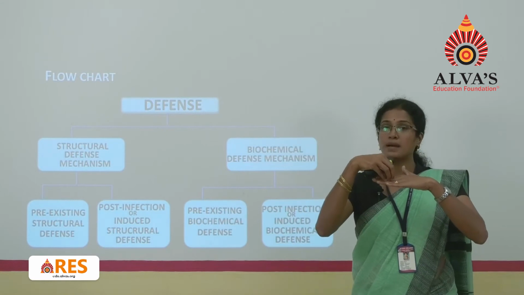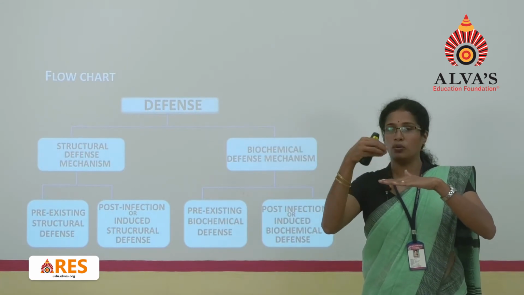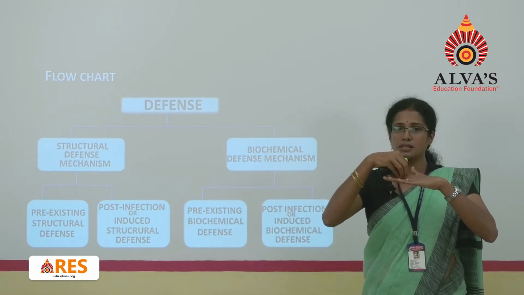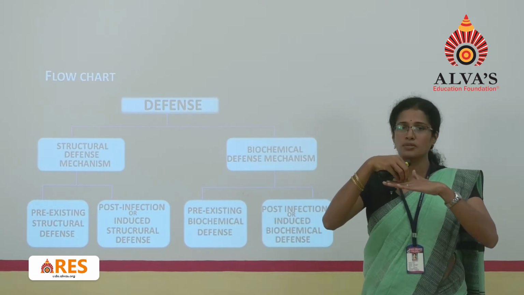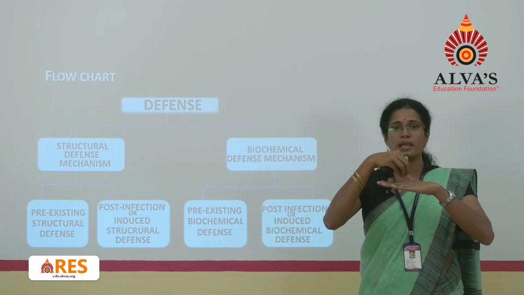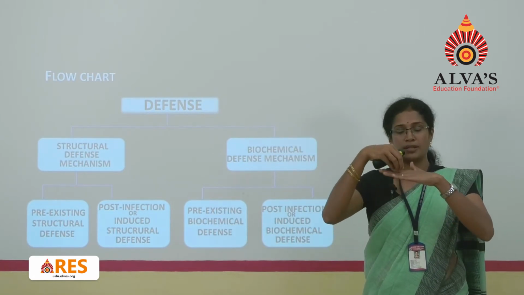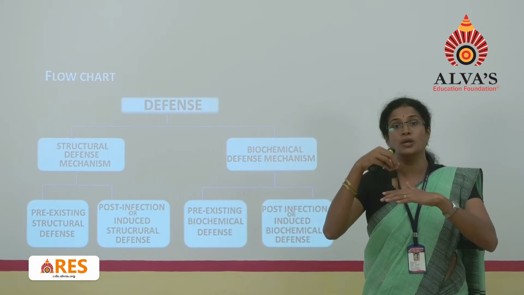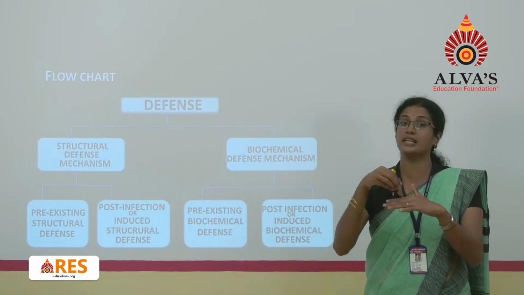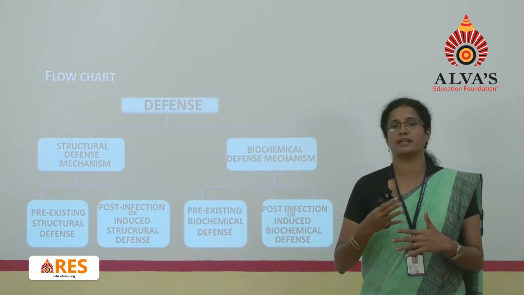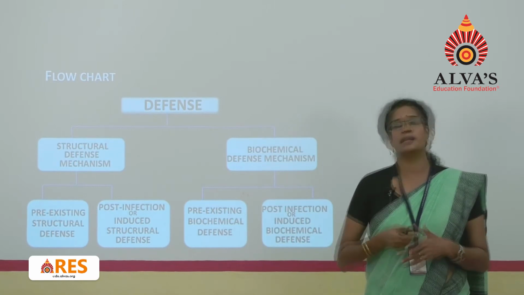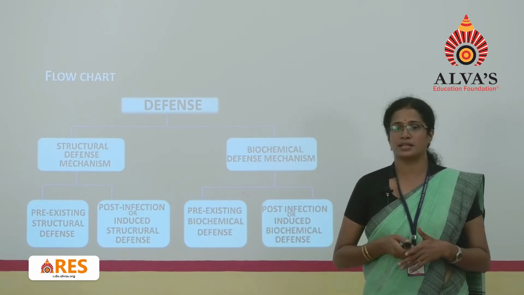For host-parasite interaction to occur, the parasite has to come, lodge on the surface, produce the germ tubes, and protrude. During this process, the pathogen starts secreting some enzymes which induce the plant to develop some structures. That is called post-infectional or induced structural defense mechanism.